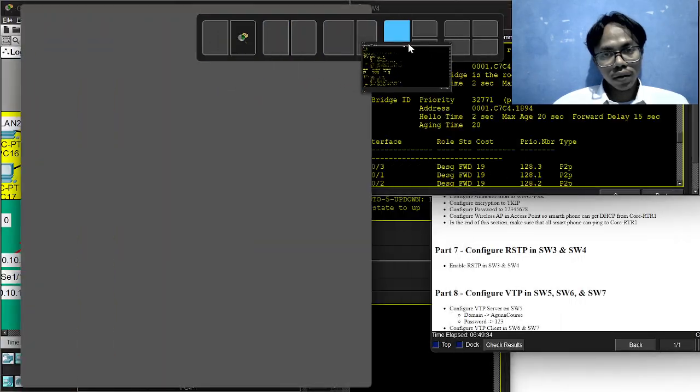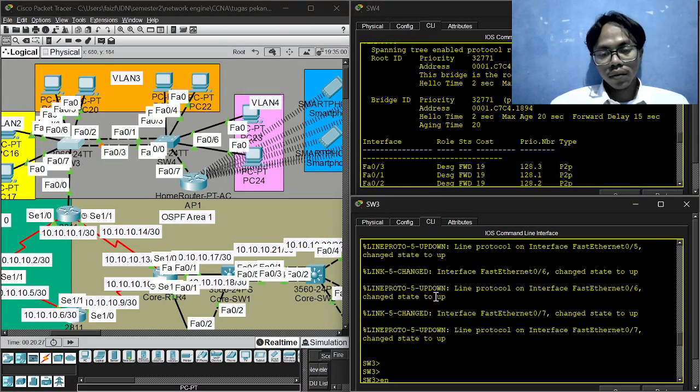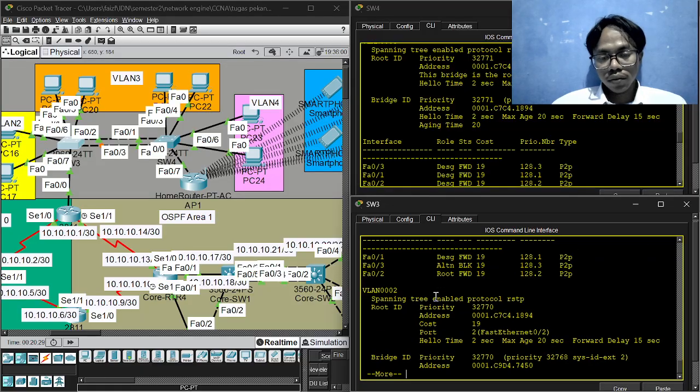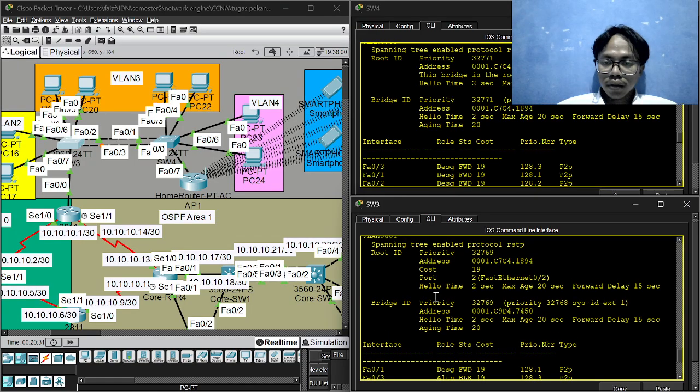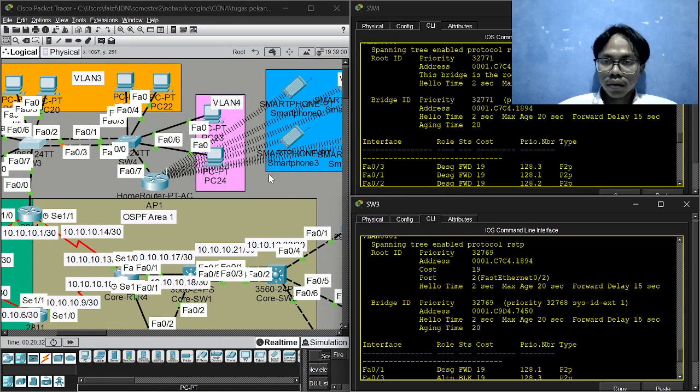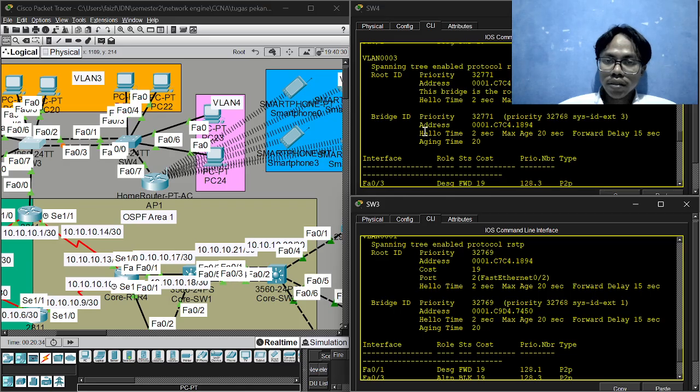You can see and show that the root bridge for the topology is SW4, because there is the description that explains this bridge is the root.